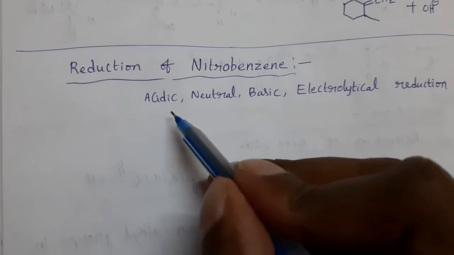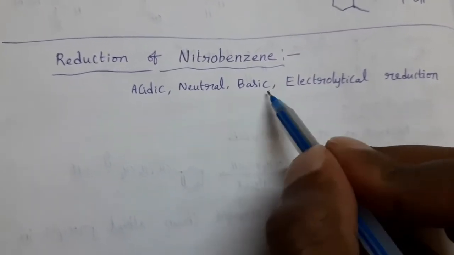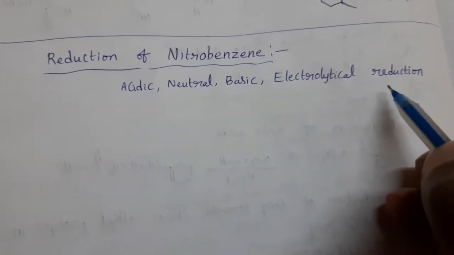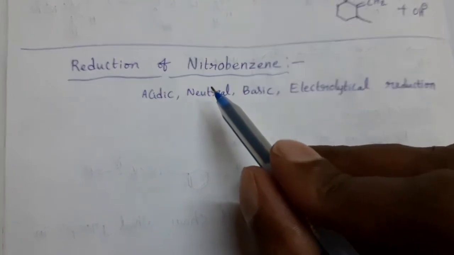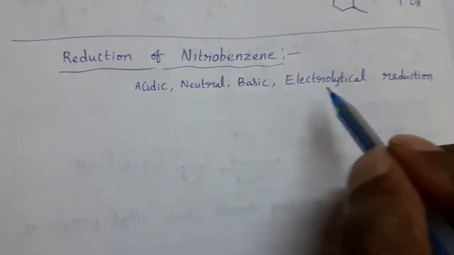So in acidic medium we can get one product, in neutral medium another product, in basic medium and electrolytic reduction we can get other products. So nitrobenzene undergoes reduction and forms different products in different media.